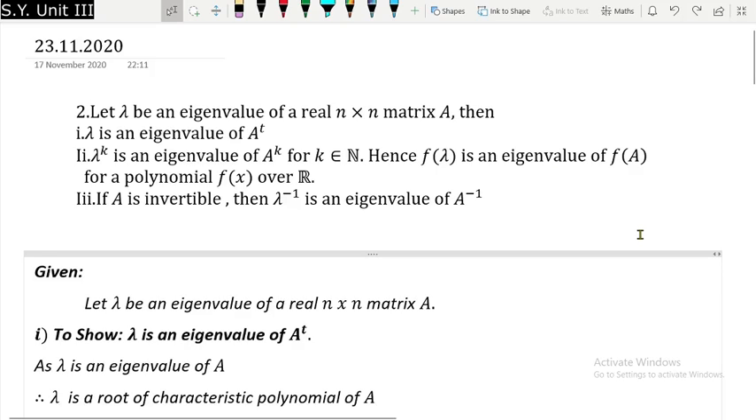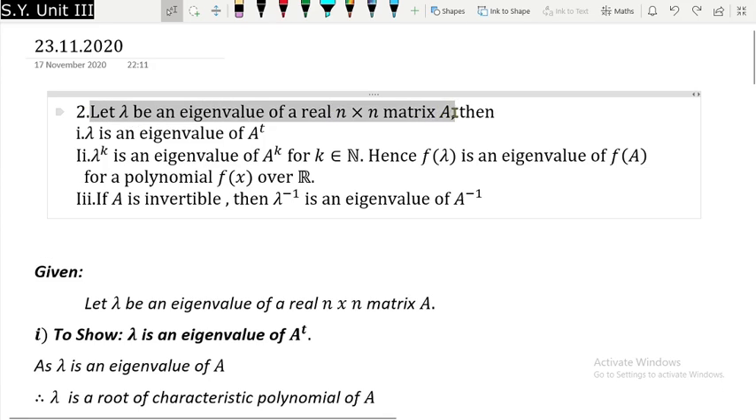Now let us go for a next theory question. So over here it is given that lambda is an eigenvalue of A, and we have to prove that lambda is an eigenvalue of A transpose. Means if you are having a certain matrix A whose eigenvalue is lambda, then it will be an eigenvalue of A transpose also. In other words, you can say that eigenvalues of A and eigenvalues of A transpose are exactly the same.